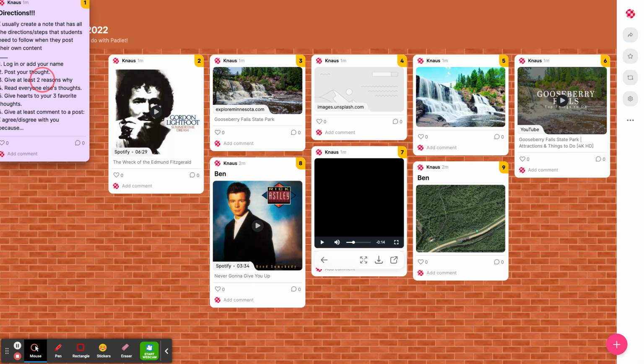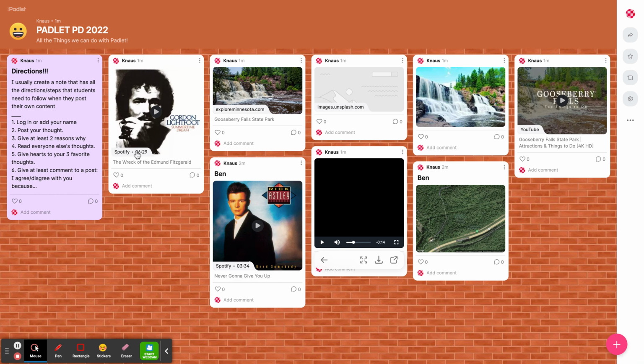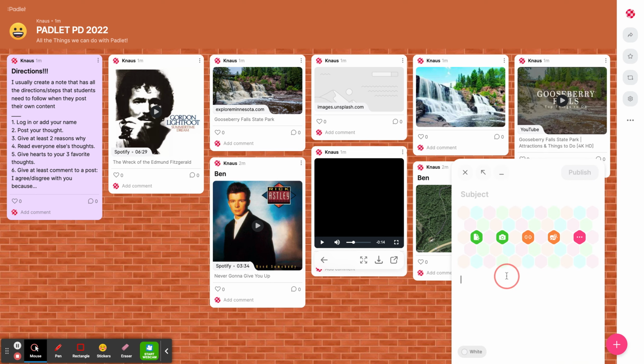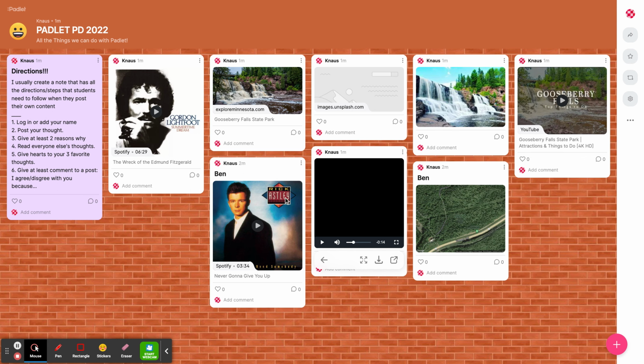So as kids are working, I'm going to drag my directions back over to the top. So I love that. That's the cool thing about Padlet, that you can add all these different things in addition to just having kids do some writing, and they can type their answers down there too. So they can just do the typing part too. So lots of things you can do with Padlet. Our next section of this is going to talk about those connections and how you might use Padlet with your content area.